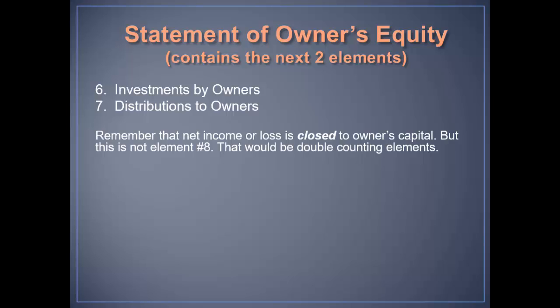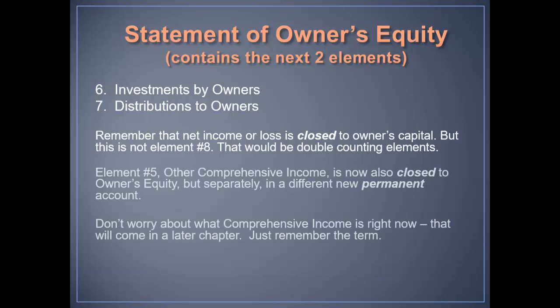But first, remember that net income or loss is closed to owner's capital, but this is not element number 8. That would be double counting your elements, because 1 through 5 were in the income section. Element number 5, other comprehensive income, is now also closed to owner's equity, but separately in a different new permanent account. Comprehensive income will be discussed in a later chapter.